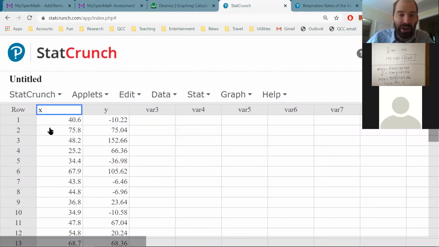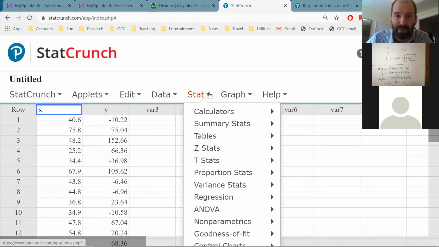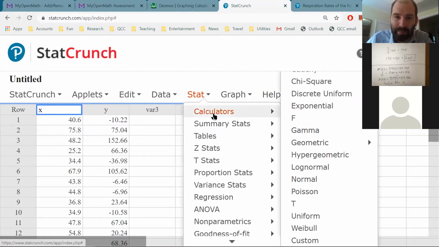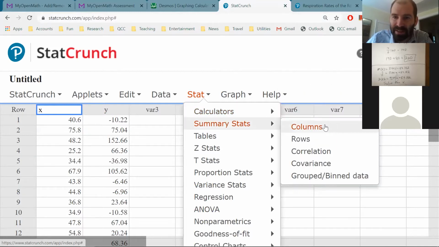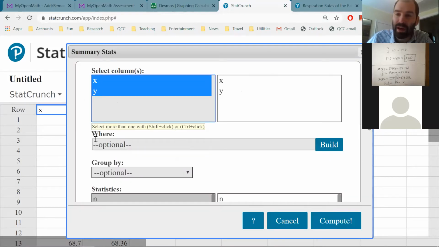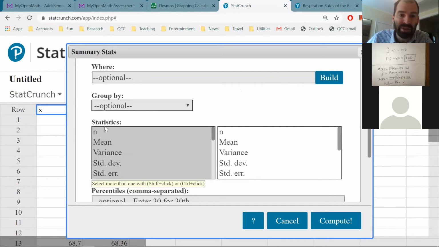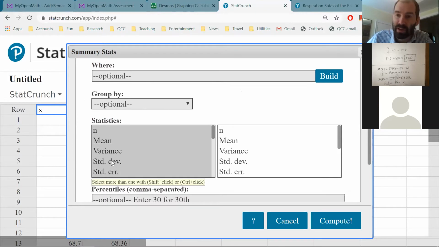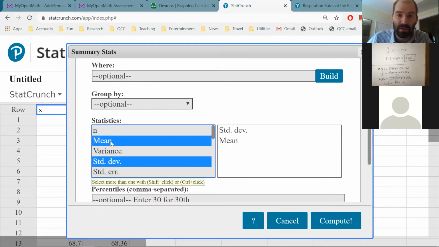And by the way, when you're here, you could actually do those computations: find the mean of X, find the mean of Y, find the standard deviations. I probably should have set some homework problems to ask you to do that because that's useful. I didn't. You go to summary stats and you want to compute summary stats from the columns. I want to do both columns, so I select both of them. And what statistics do I want? Mean and standard deviation.